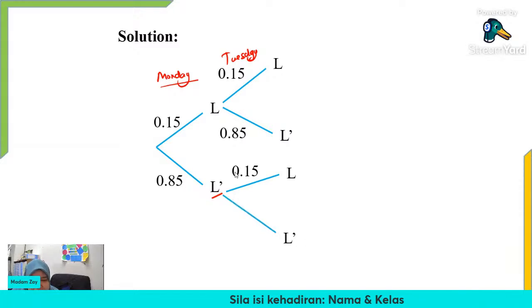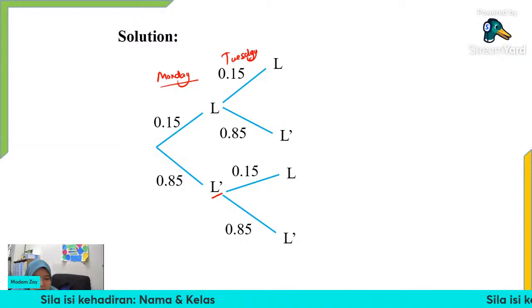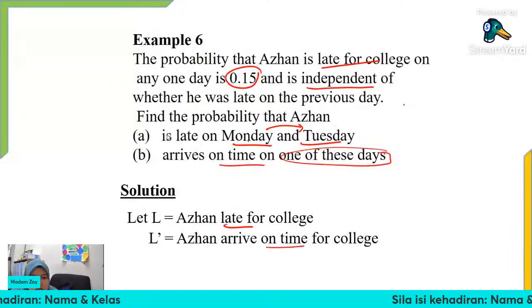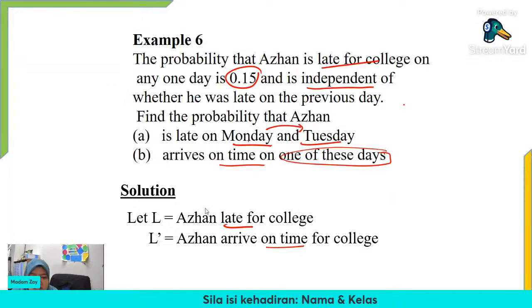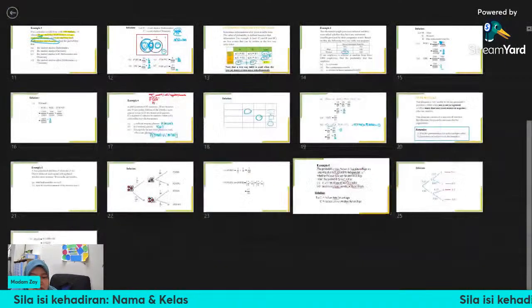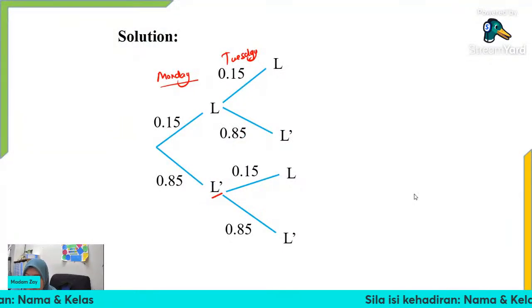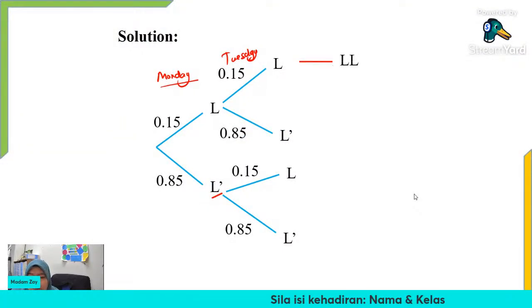Not late is also the same as 0.85. Okay, so what is the question? The question asks you to find the probability that Azhan is late on both Monday and Tuesday. So it means that he is late on both days. So we can list out the outcomes here.